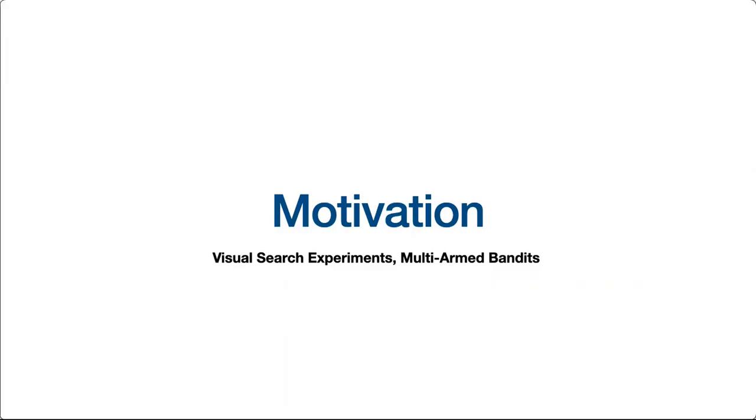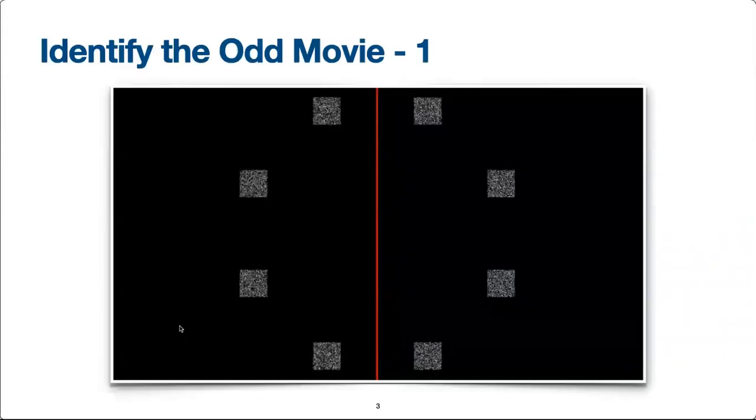The motivation for our work comes from the desire to carry out a detailed mathematical analysis of the following visual search experiment. Among the 8 batches of drifting dots movies that are shown here, one of the movies is different from the rest, and the goal is to identify this odd movie as quickly and accurately as possible. As it can be seen, the circled movie is the odd one.